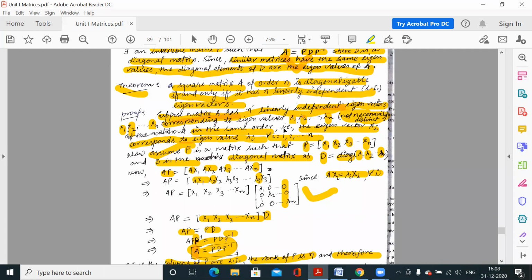P is the matrix whose columns are the eigenvectors: first eigenvector, second eigenvector, third eigenvector, up to the nth eigenvector. So for that matrix, we will first find the eigenvectors, and then check whether these vectors are independent or not. If these vectors are independent, then using this theorem we say that A is diagonalizable.